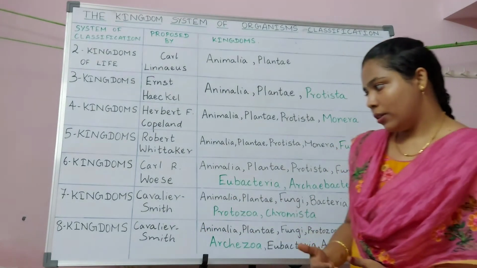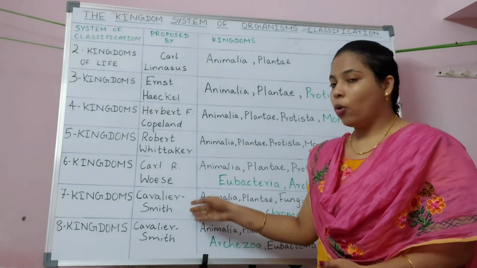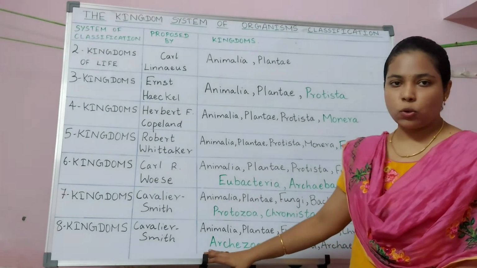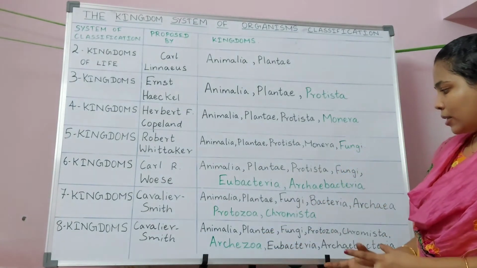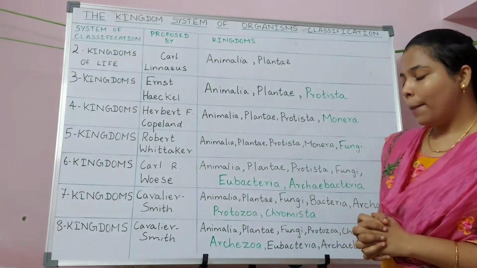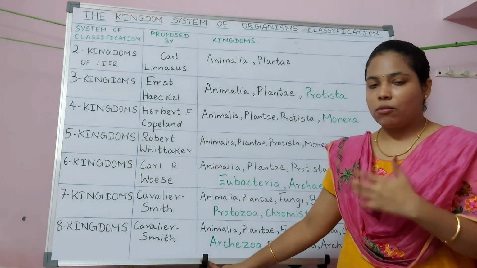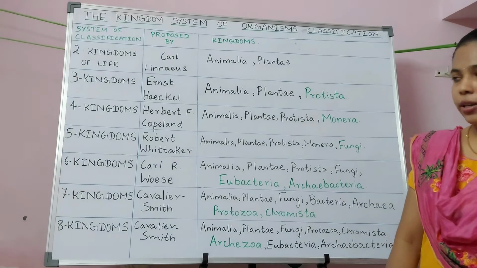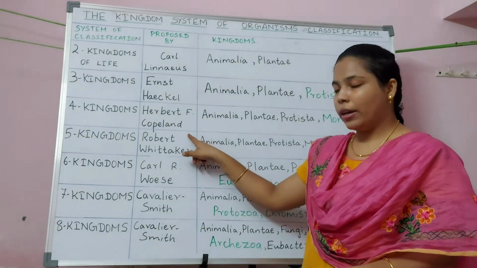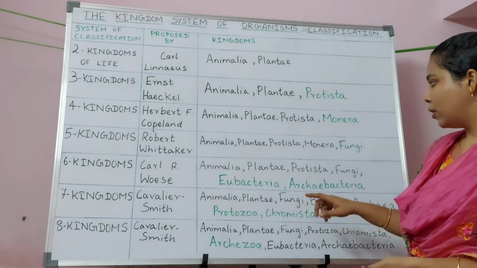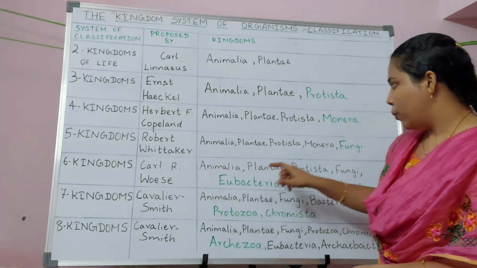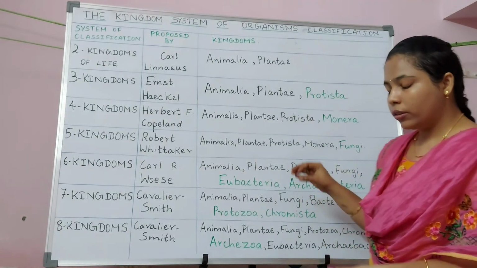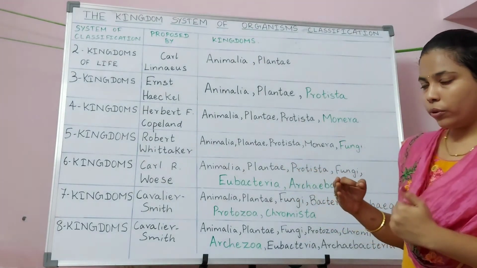This Cavalier Smith was also the one who discovered eight kingdom classification of life, where he introduced a different kingdom called Archaezoa. This Archaezoa includes some eukaryotic microorganisms, but this kingdom does not exist today because it was abandoned. And out of these kingdom classifications, five kingdom classification is accepted till today. And this observation by Sir Carl Woese, where he categorized Monera into eubacteria and archaebacteria, laid the foundation for the three domains of life which we follow till today.